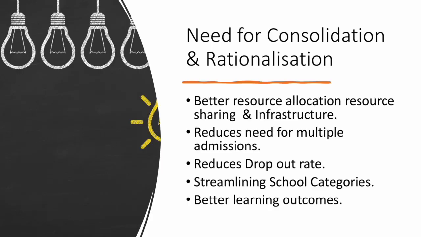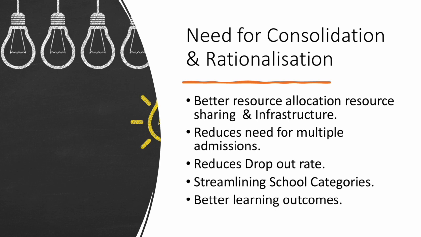Now look at this slide, which tells you about the need for consolidation and rationalization. As we discussed, it's very commonsensical: if there are standalone schools, like the primary school is somewhere, the LP-UP school is somewhere else, secondary is somewhere else, higher secondary is somewhere else, then what happens is separate infrastructure. There is no resource sharing, no teacher sharing, no optimal utilization of civic amenities, etc. So these are the reasons.